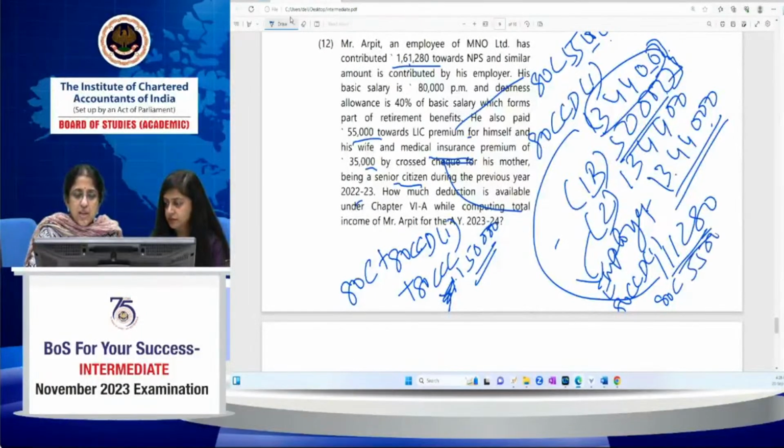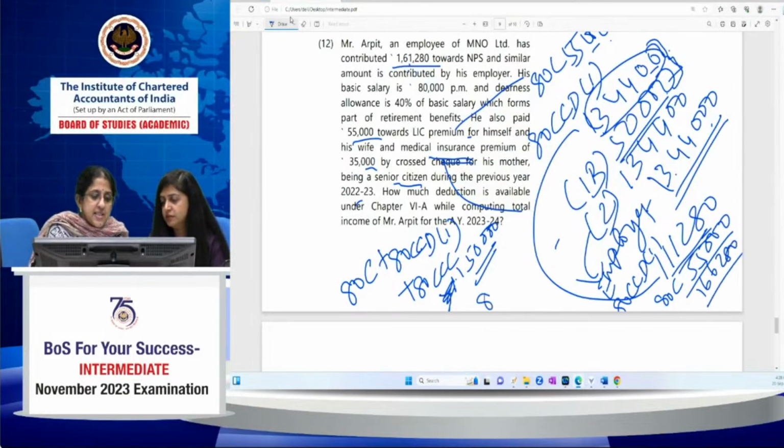So the total comes to 166,280. But as per 80CCE, I have to restrict these two to 1,50,000.